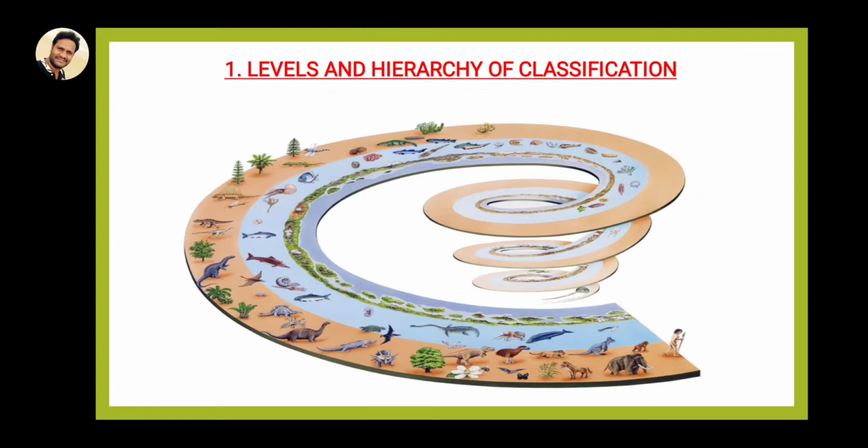Taxon steps can be followed according to the ICZN, the International Code of Zoological Nomenclature. So today we learn about levels and hierarchy of classification.